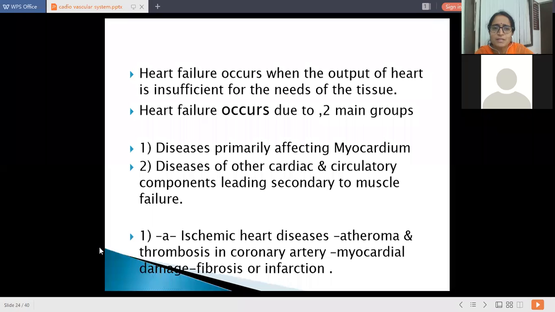Now the first one is diseases primarily affecting the myocardium. In this, the first one is ischemic heart disease, that is atheroma and thrombosis in the coronary artery and myocardial damage, which gives rise to fibrosis or infarction.